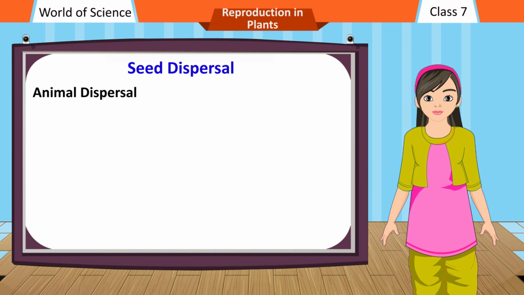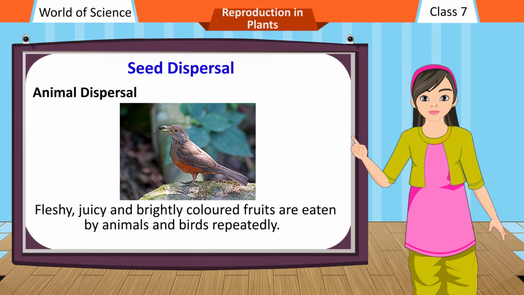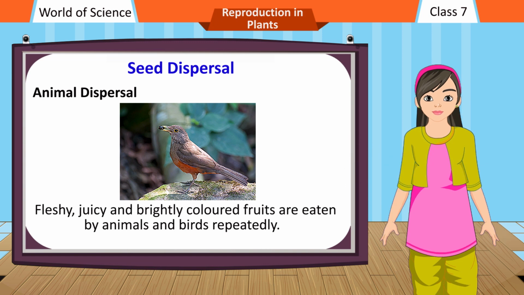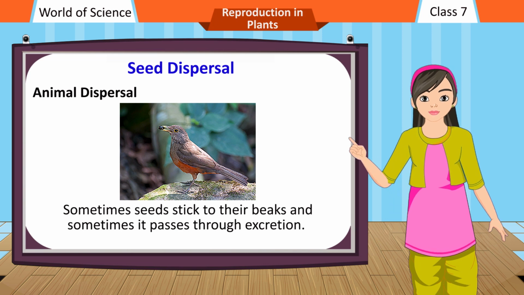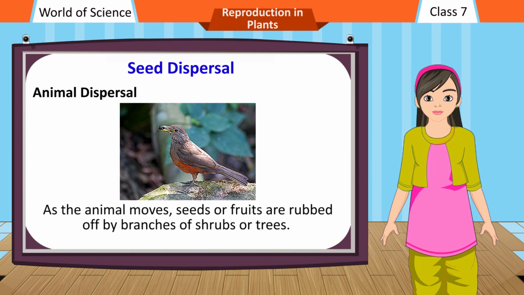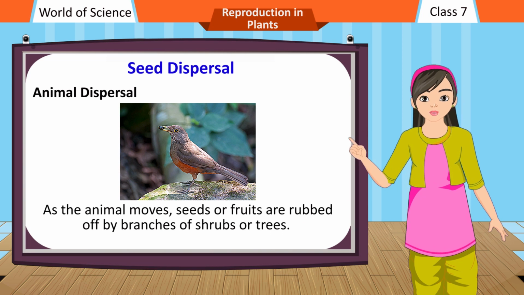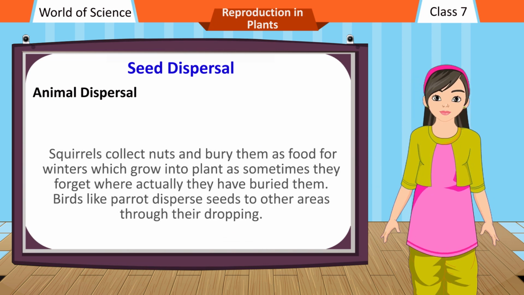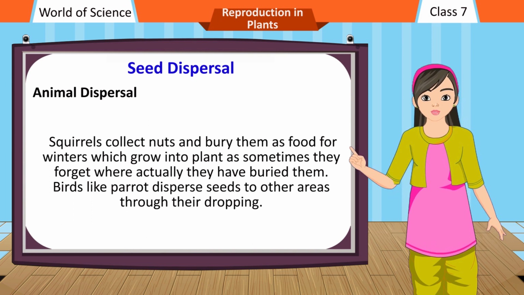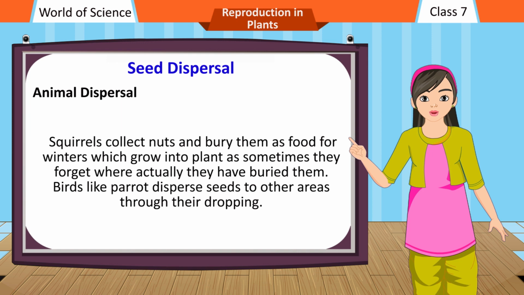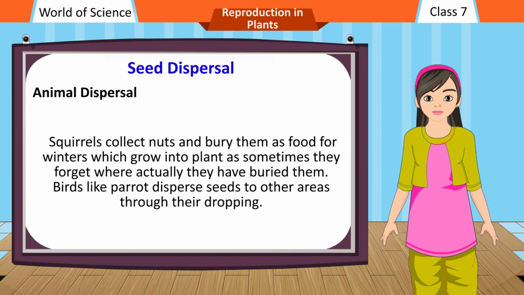Animal dispersal. Fleshy, juicy and brightly colored fruits are eaten by animals and birds repeatedly. Sometimes seeds stick to their beaks and sometimes they pass through excretion. As the animal moves, seeds or fruits are rubbed off by branches of shrubs or trees. Squirrels collect nuts and bury them as food for winters, which grow into plants as sometimes they forget where they have buried them. Birds like parrots disperse seeds to other areas through their droppings.